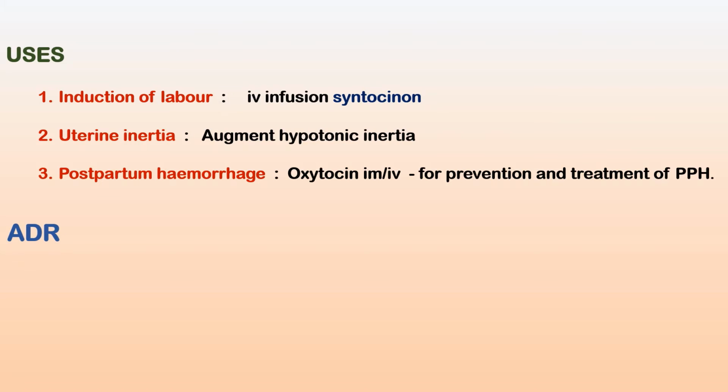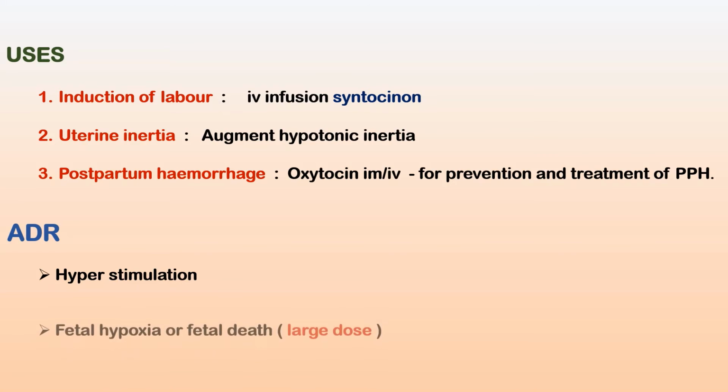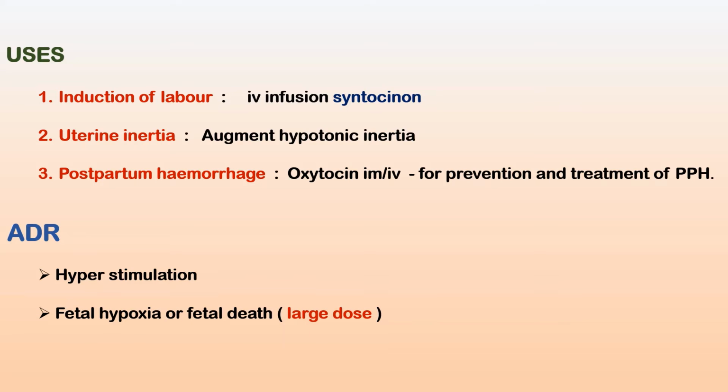And about the adverse drug reactions of oxytocin. First of all, as discussed earlier, they cause hyperstimulation, that is, overdosage of oxytocin will cause strong uterine contractions and may even rupture the uterus. Secondly, it may cause fetal hypoxia or fetal death at larger doses or prolonged use, and it even causes water intoxication due to ADH-like action, that is, with prolonged IV infusion.